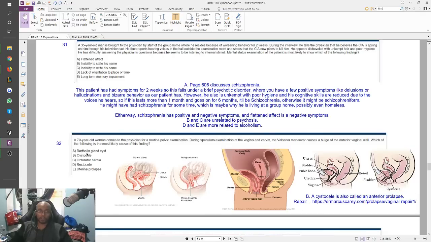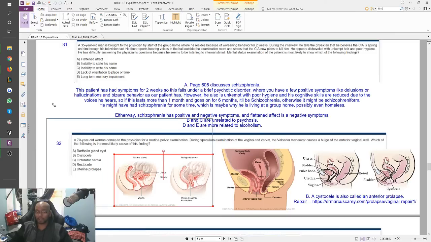So I couldn't think of that. When I looked at the answer choices, I knew it was not a Bartholin gland cyst. Did not know what a cystocele was, which is what the answer is here. Knew this is not an obturator hernia. Did not know what a rectocele was either. And I went with uterine prolapse. I thought that's what the answer was. Okay. But then this is what a uterine prolapse is.